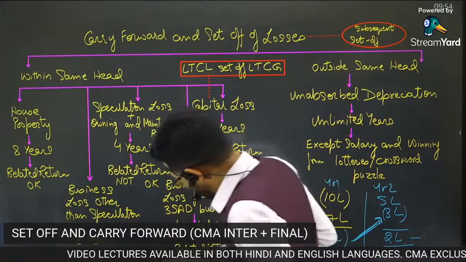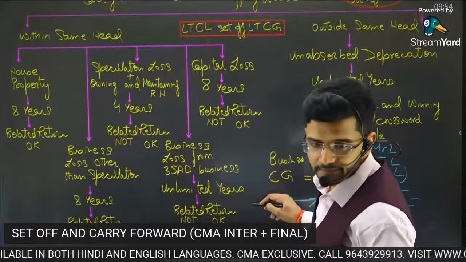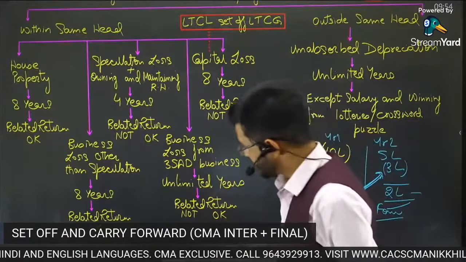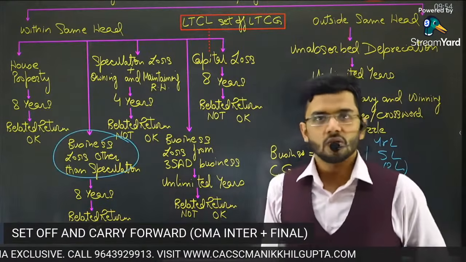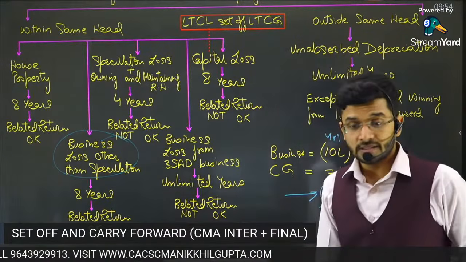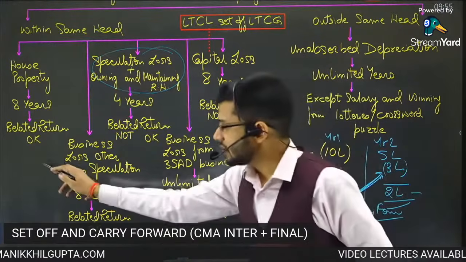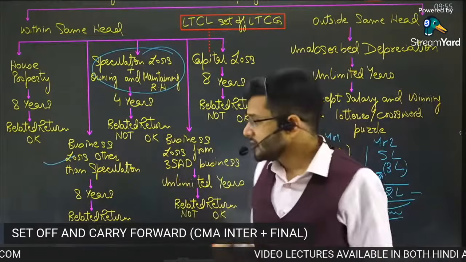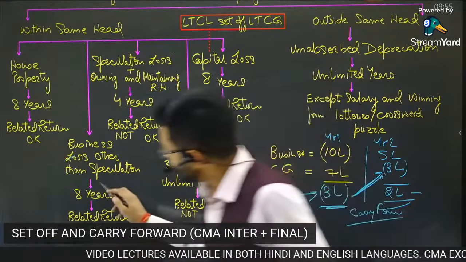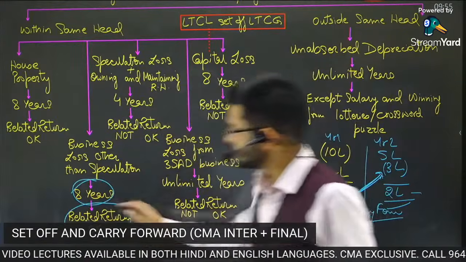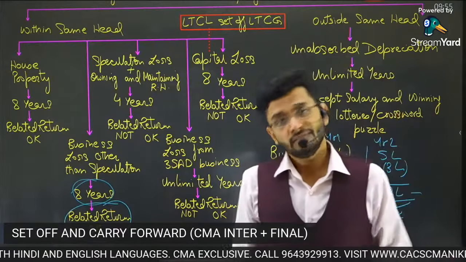Second, business loss other than speculation business. If you have a business loss which is other than speculation business loss, we are going to deal with speculation loss separately. If you want to carry it forward, it can be adjusted only against business income. It can be carried forward till 8 years, and a belated return is also okay. If you file a belated return, which means a delayed return, the loss is still allowed to be carried forward.